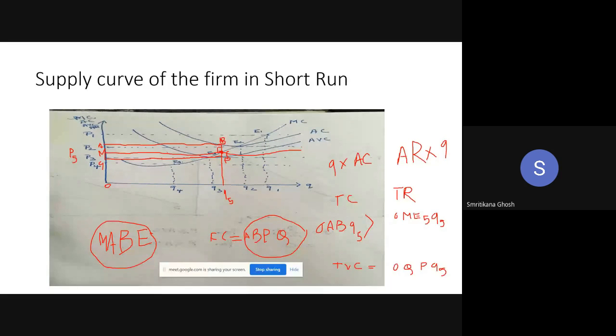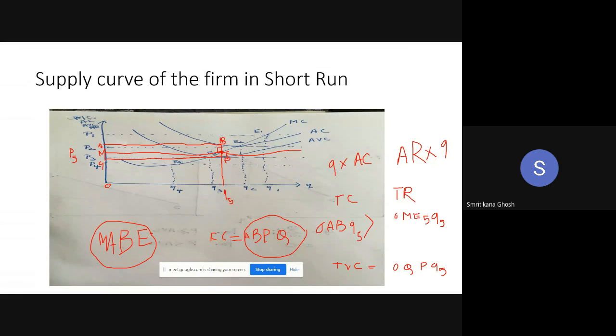So how do you earn this much loss? If you stay in the industry. So what is the conclusion? If the price is P5, you should stay in the industry with a loss, because this is how you can minimize your loss. Given price P5, if you leave the industry, the loss will be more. So it's better to stay in the industry even with the loss, and that is in the short run. Now, what is the general conclusion?